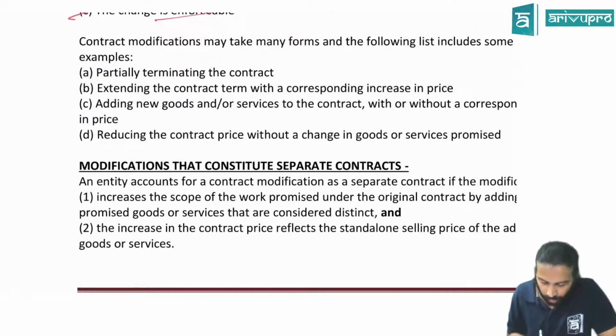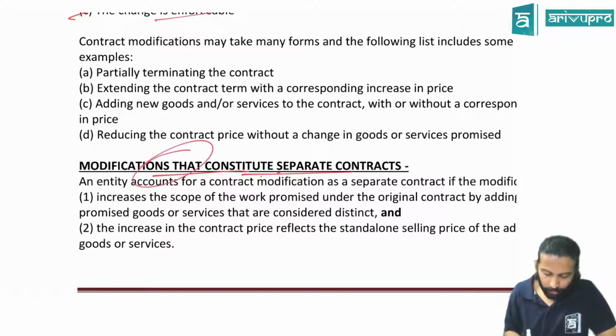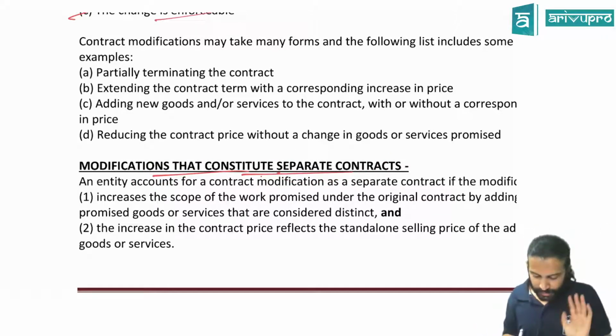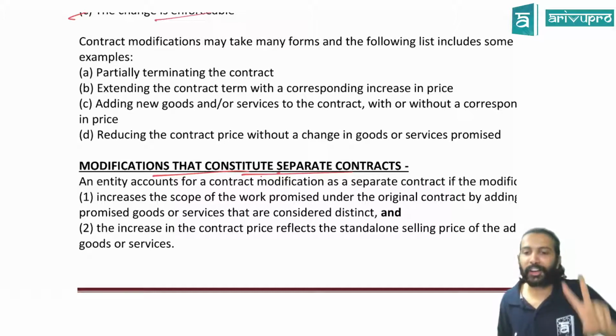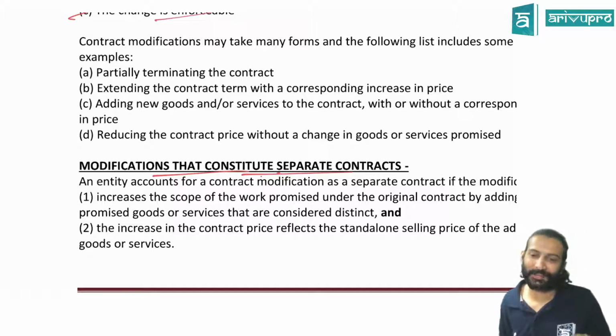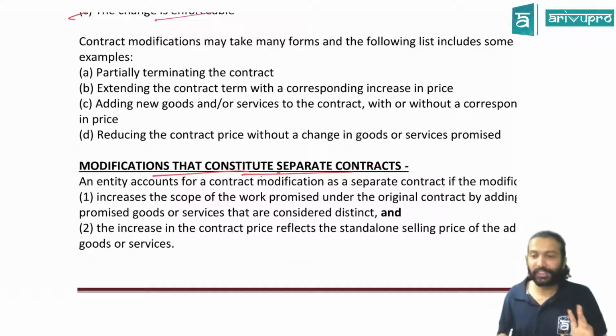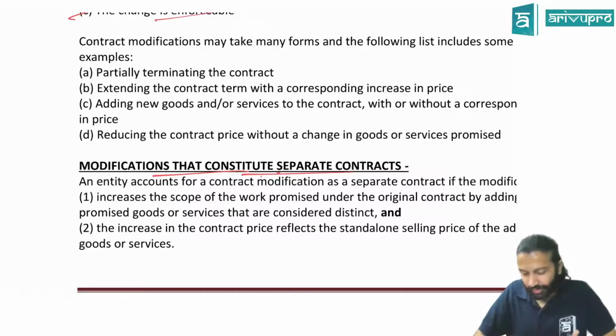Next point. Modification that constitutes a separate contract. You have done a modification. Under which circumstance should you treat it as a separate contract? Fine? If you have to treat it as a separate contract, there are 2 more conditions. So how many conditions are there? You have to remember. Don't worry, it's not that easy. See, I'm able to tell, which means slowly you will also be able to get it. It's just a case of reading it, solving it, applying it. It will come to you.